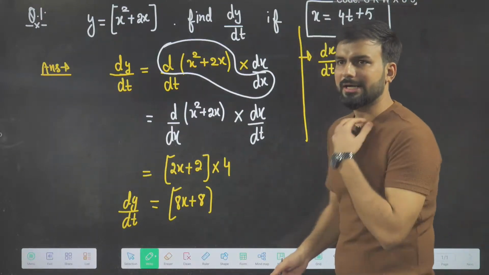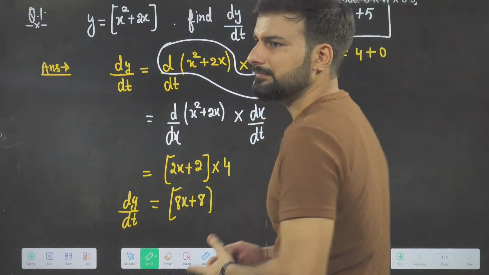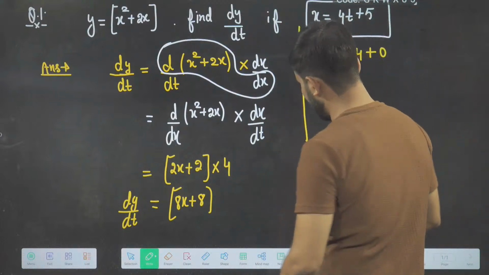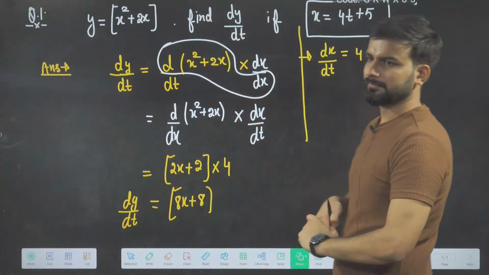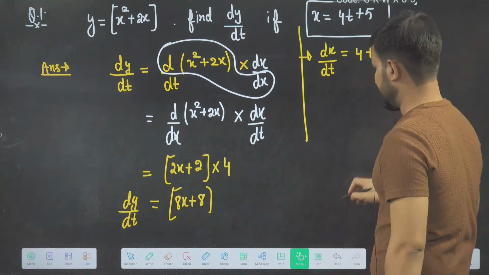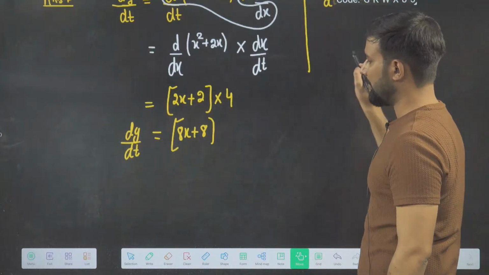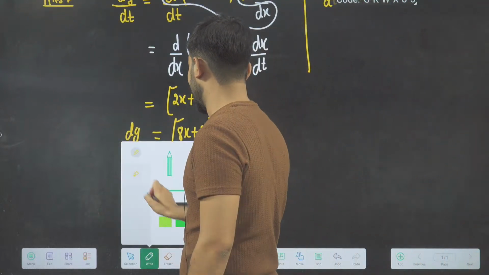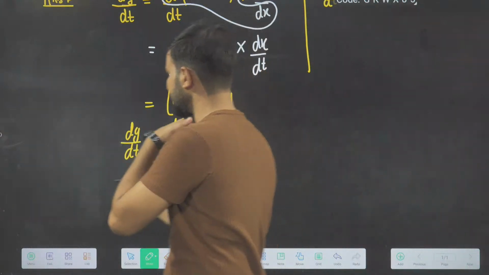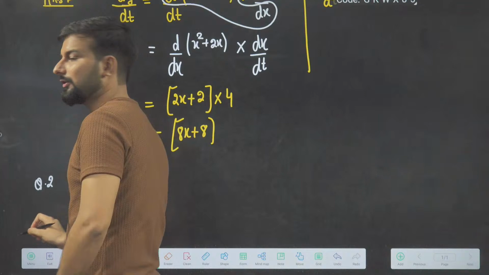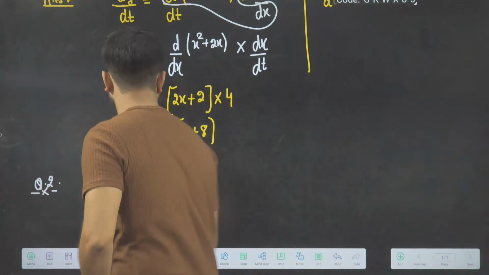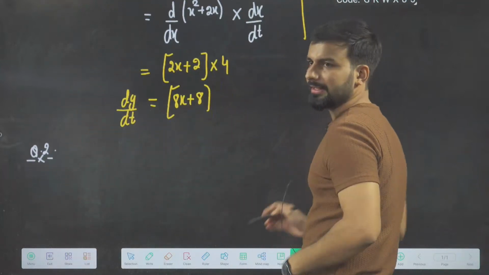Very good. I hope this is clear to everyone. Give me thumbs up. Understood or not? Chain rule: how to switch between two variables. Very good. Now I will ask a good question that I was thinking to ask you. Now I will ask a statement kind of question from you guys.